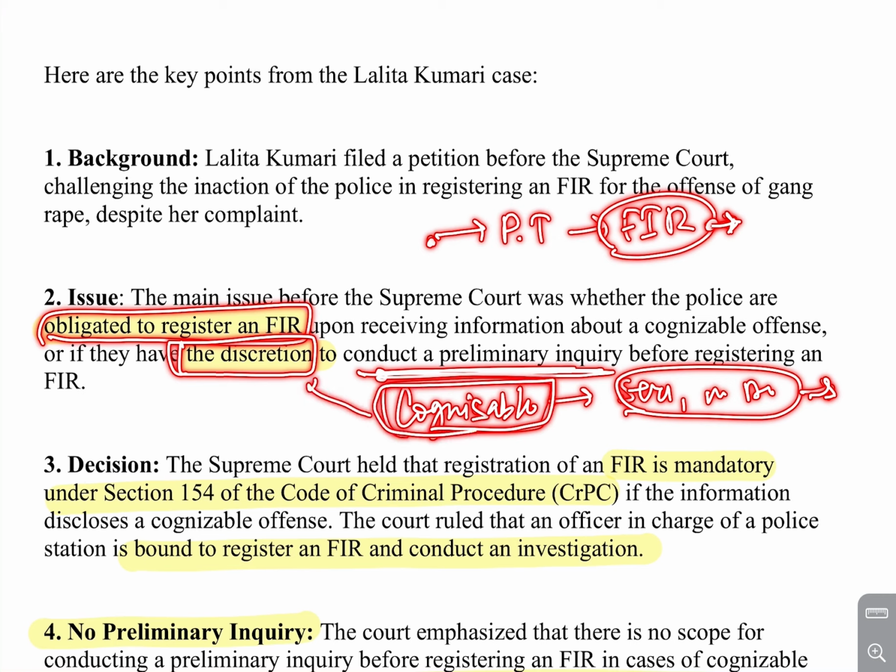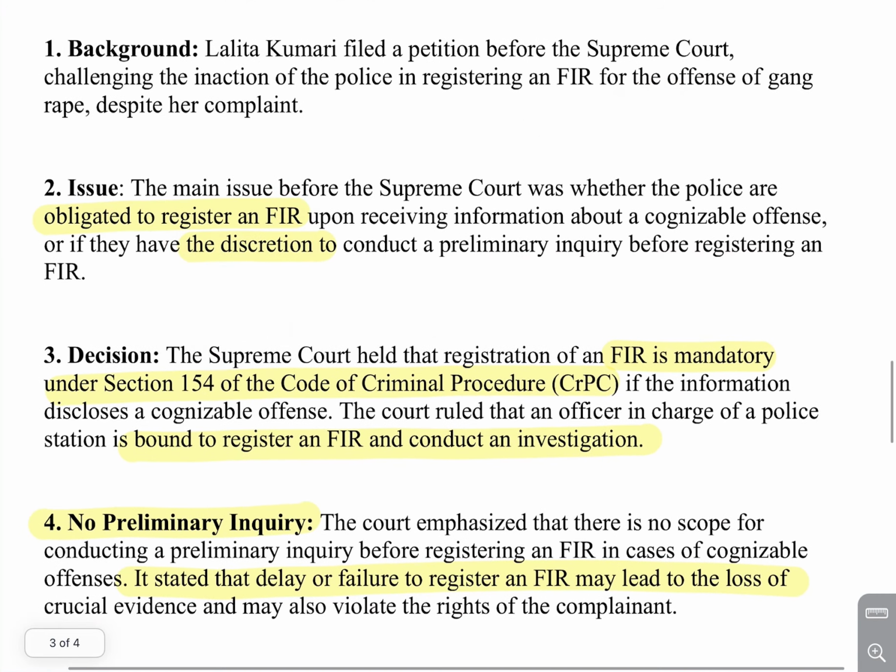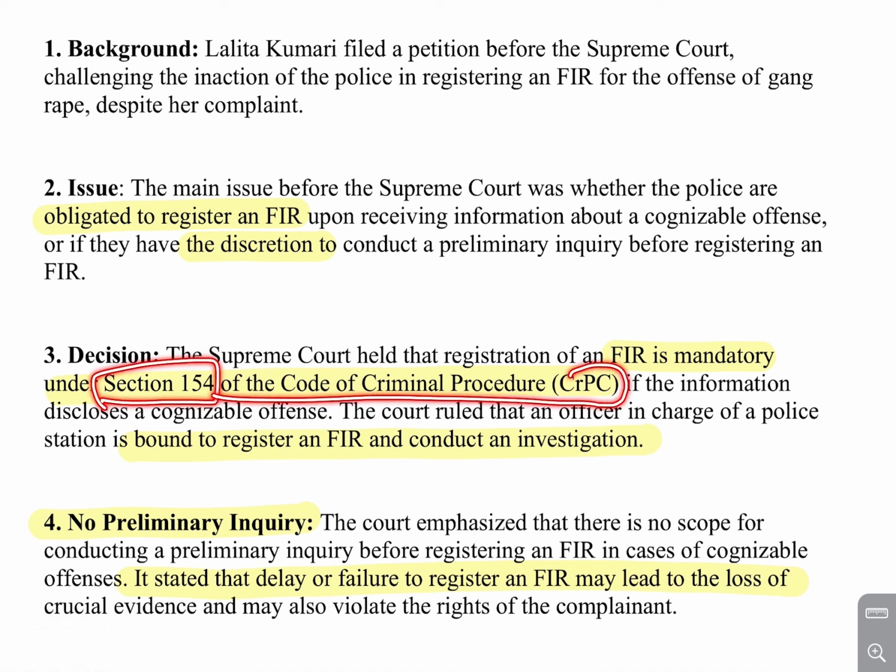So the issue was, if there is a cognizable offense, should police conduct a preliminary inquiry or directly file an FIR? The court considered this case and found that under Section 154 of the CrPC, police should immediately file the FIR before even conducting the preliminary inquiry, right?